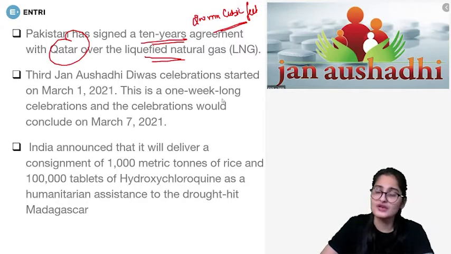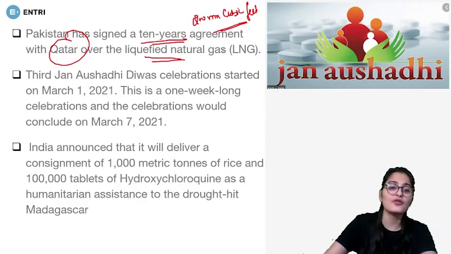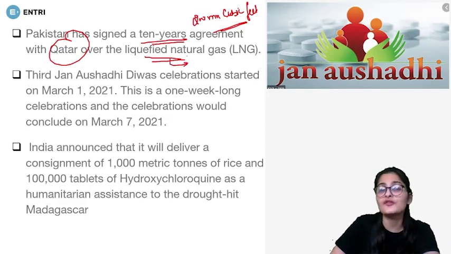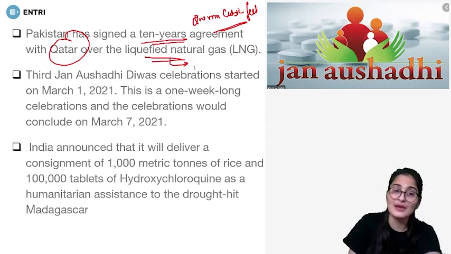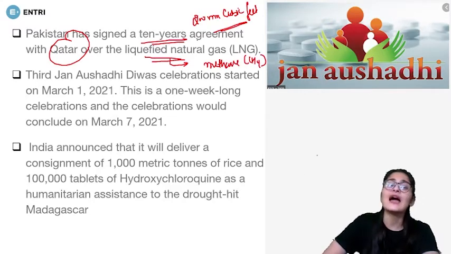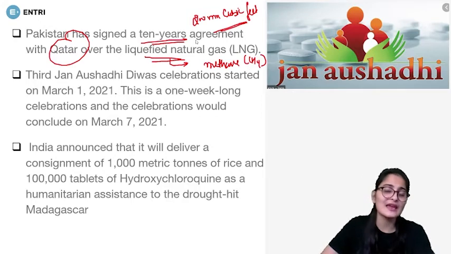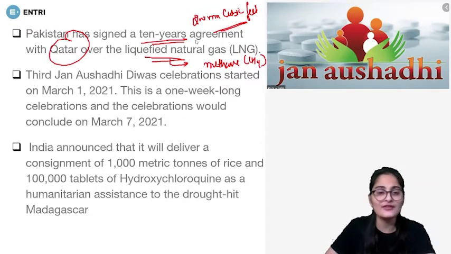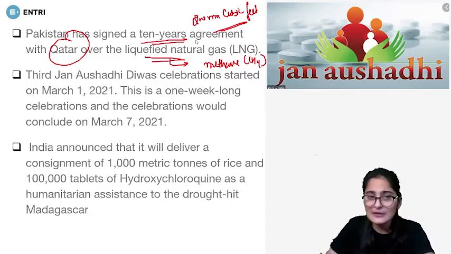Second of all, it is going to start in 2022. Third of all, what is the more important part is, what is the main component of liquefied natural gas? Now, the main component is methane, which is also known as CH4 chemically. And there are other components also like ethane, propane, and butane, but their quantities are comparatively lesser. About 80 to 85% up to 90% of methane can be there in liquefied natural gas, right?